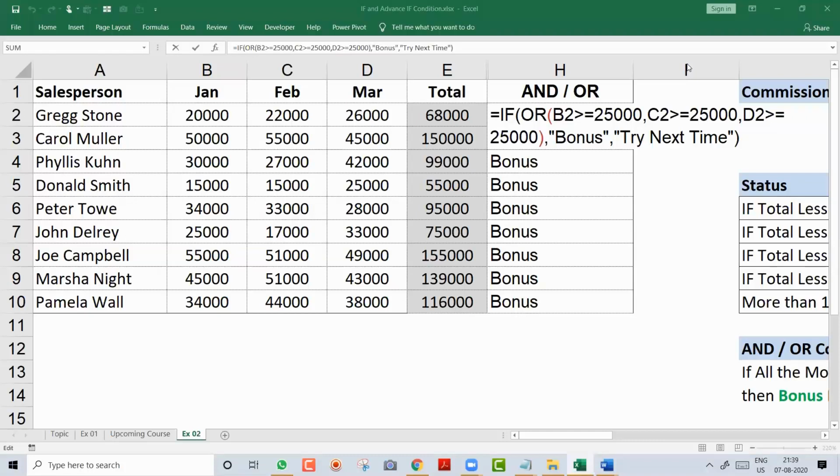Okay, I hope I answered your question. Otherwise you can message me in the group or personally. Please provide a session for INDEX and MATCH. Yes, we will plan INDEX and MATCH, but first we will do VLOOKUP, because if people know VLOOKUP, then they can understand INDEX and MATCH, which is a very advanced and very interesting formula. Sir, plan advanced lookup.